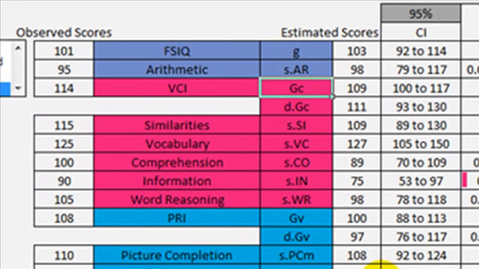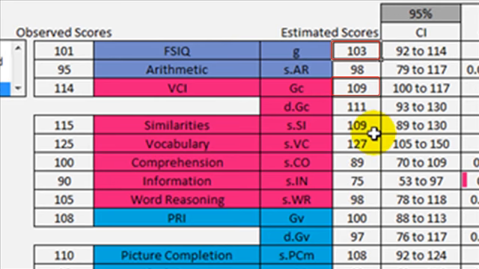Take a look at GC. Our estimate is that it's 109. Our 95% confidence interval is from 100 to 117. We can see that 109 is higher than 103. But is it significantly higher? Well, the way we determine that is that we go to the disturbance term for GC and see if its 95% confidence interval contains the population mean of 100. So, if this DGC's confidence interval does not contain 100, then we can assume that GC is significantly different from G, and we can think about it as something apart from G.